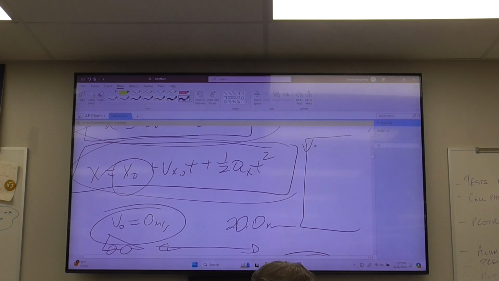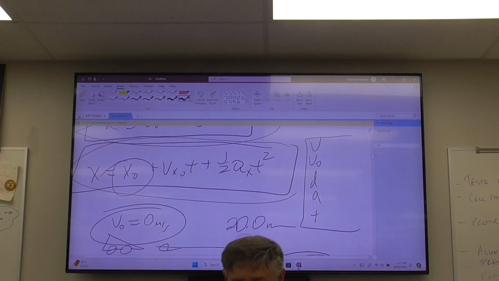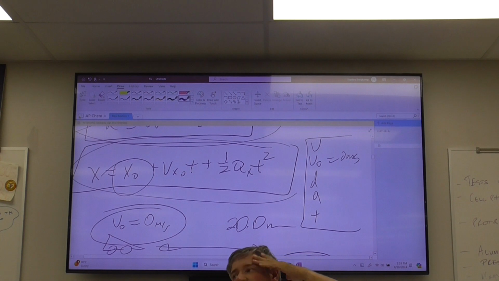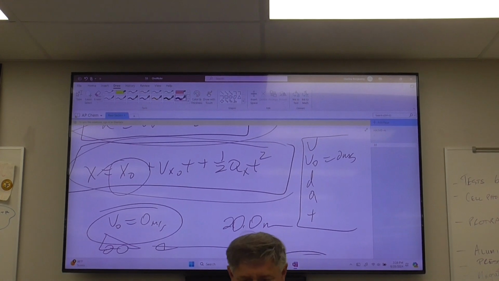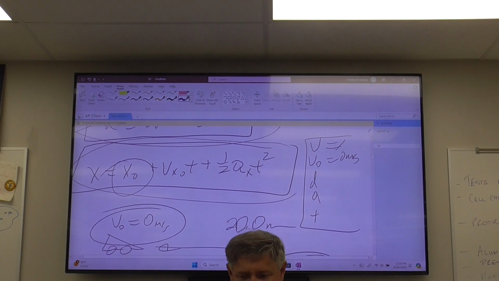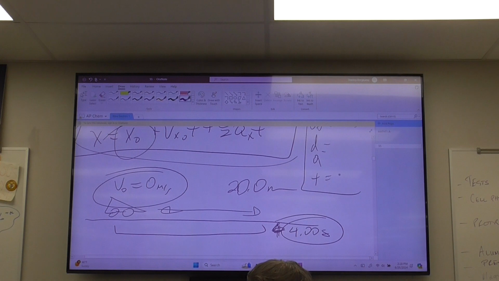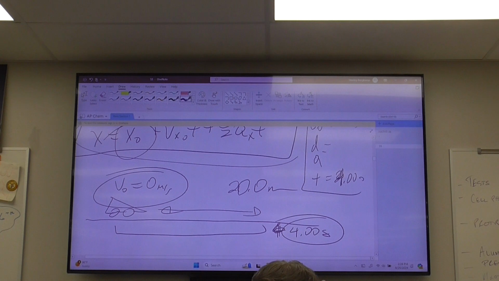Now, if you go to the v naught, what's my initial velocity? 0. Now, do I worry about my final velocity in this problem? No. It's not part of the story. So I don't worry about that. Now, what else do you know? I know my time is 4 seconds.